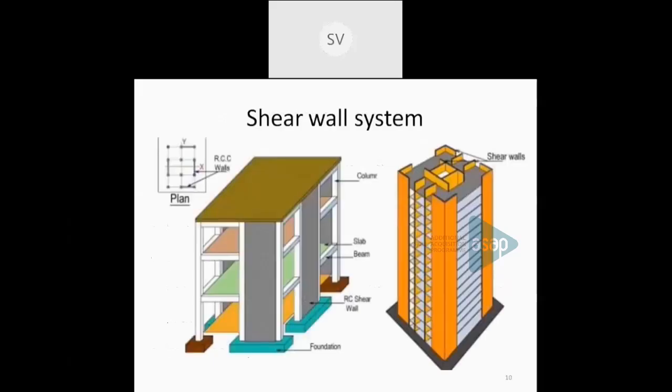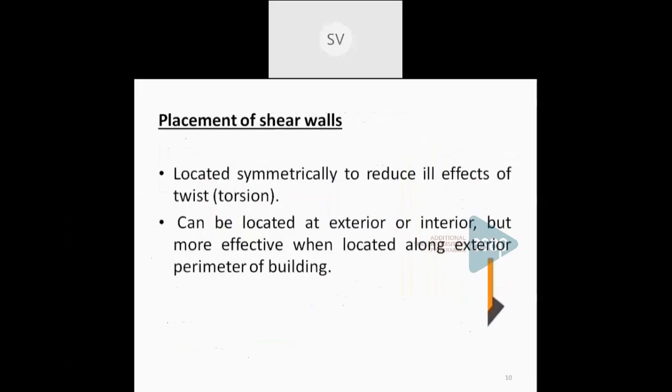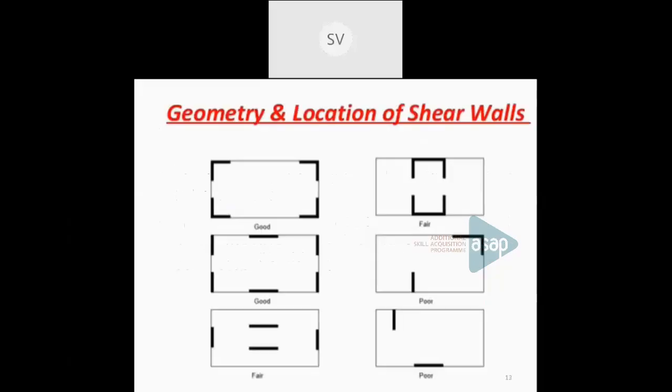Now, where can we place the shear walls? I told you it can be placed either symmetrically or unsymmetrically. But if it is placed symmetrically, it can reduce the effects of torsion or twist. It can be on the exterior or interior of the building. This shows some of the geometry and location of the shear walls. You can see on the left side, these are all good arrangements or geometries of the shear walls. This dark portion indicates the shear walls.